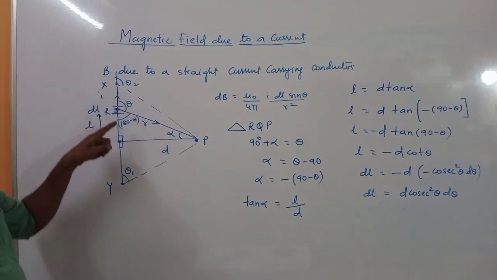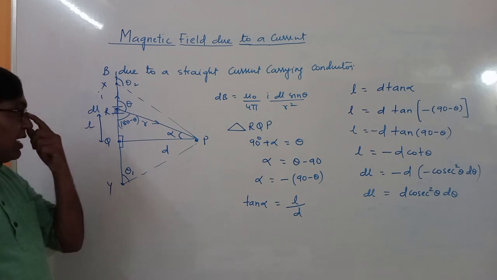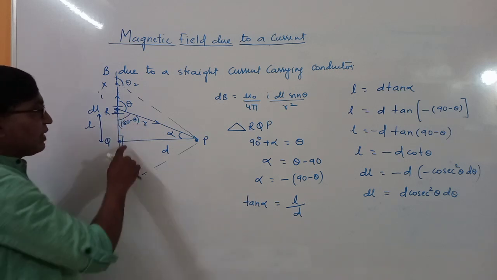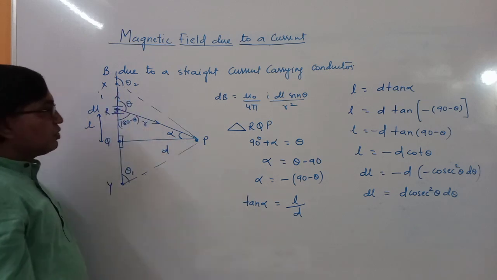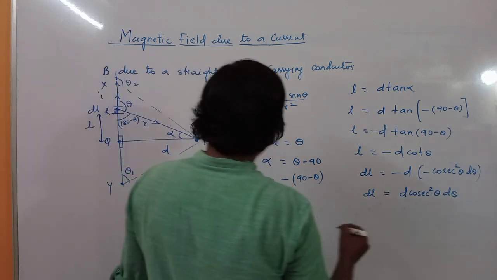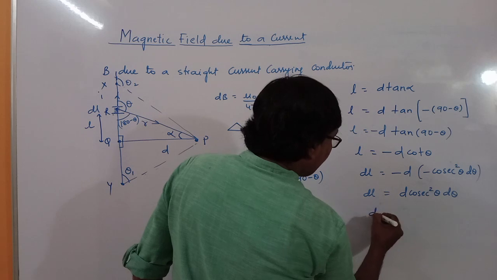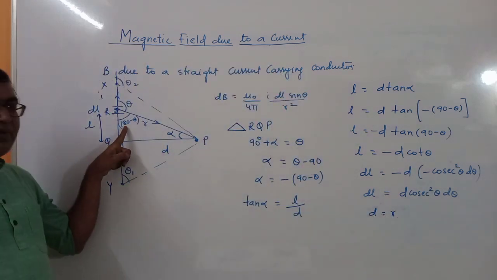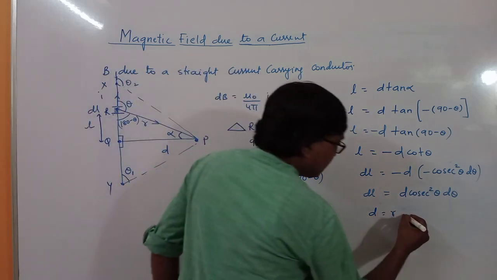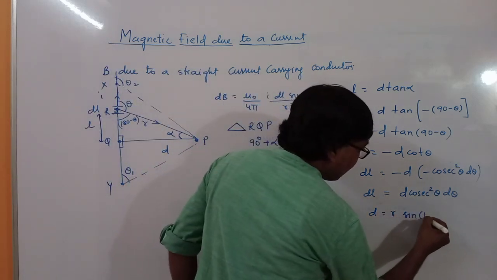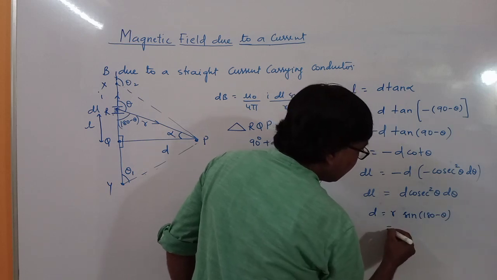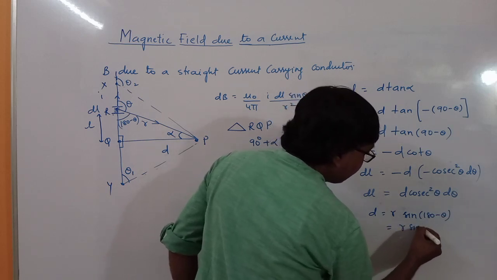Then for this angle, D is the opposite side, so D equals r sin 180 minus theta, which is nothing but r sin theta.